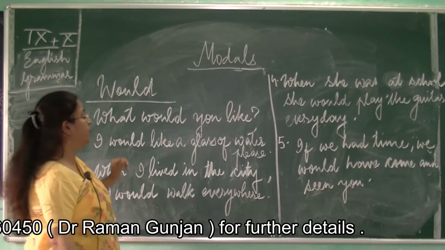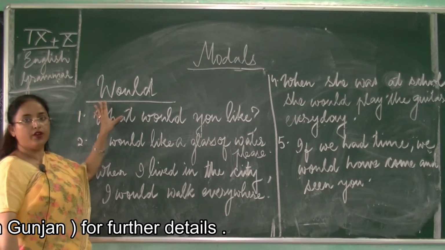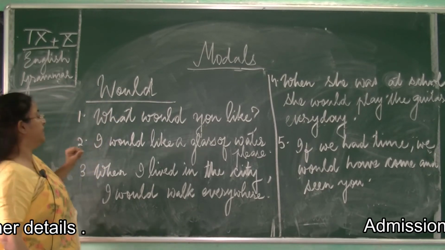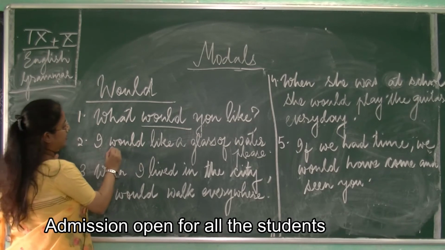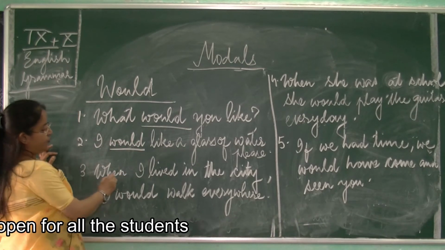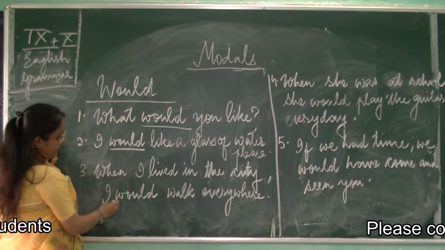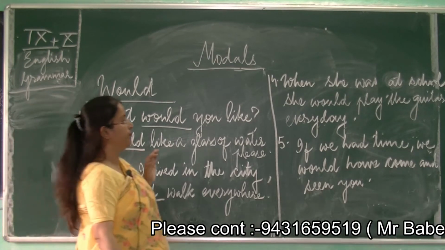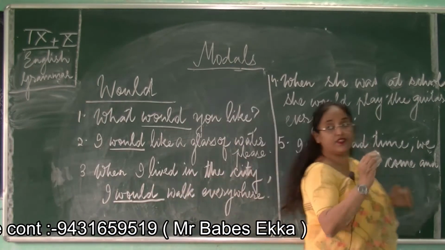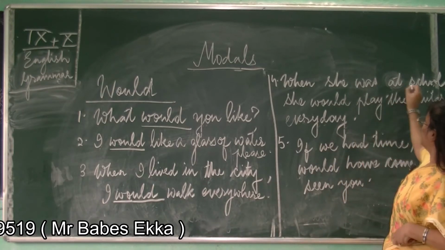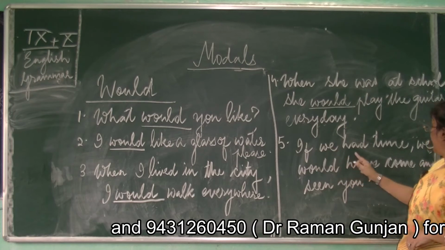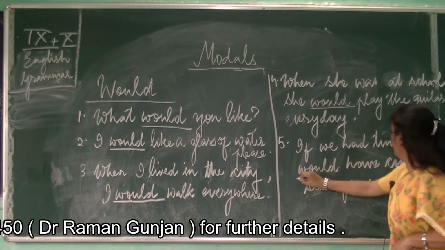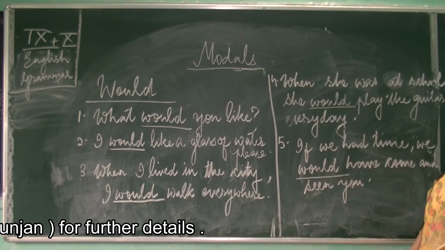Okay children, now we will see the uses of would. The first sentence, what would you like? I would like a glass of water, please. When I lived in the city, I would walk everywhere. When she was at school, she would play the guitar. If we had time, we would have come and seen you.